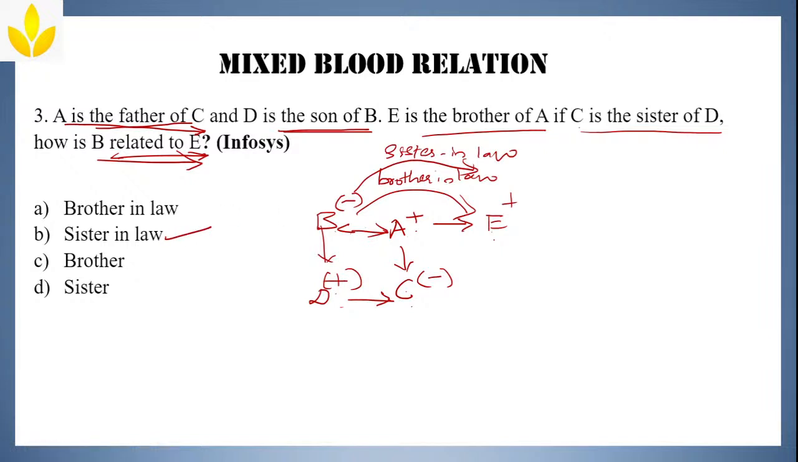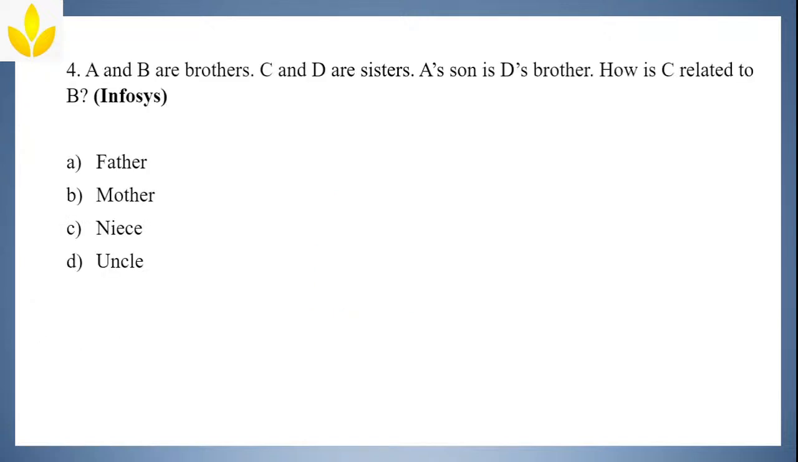Yeah, correct. See, reasoning topics will be easy and you can easily solve those questions. So, no worries. Next question. A and B are brothers, C and D are sisters. A's son is D's brother. How is C related to B is the question.